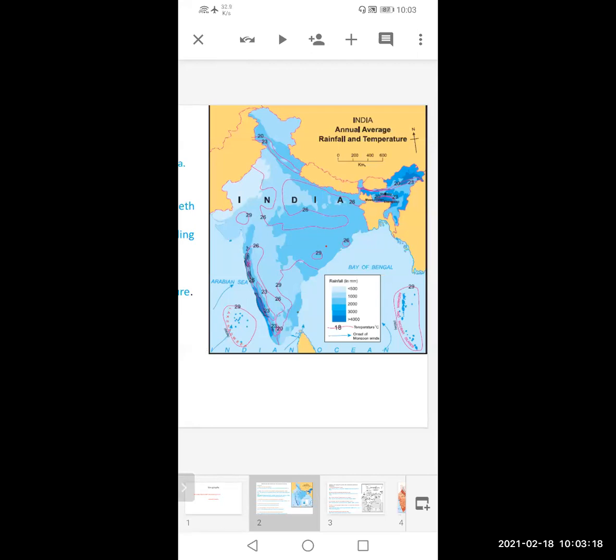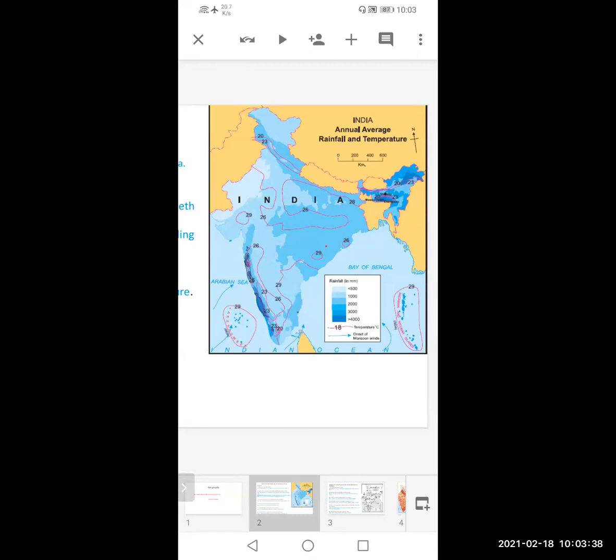If they are asking about the temperature in this map, you just have to go through this pink line, then you will get the answer. Many students write wrong answers or don't attempt this question.